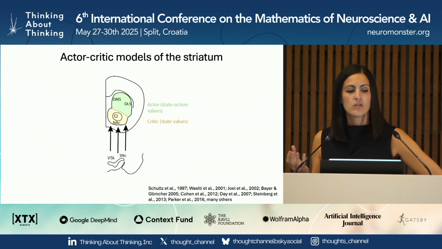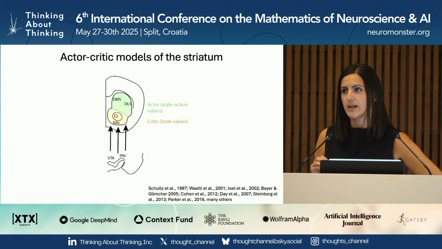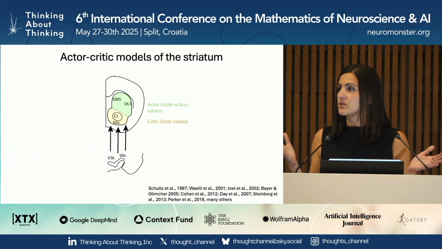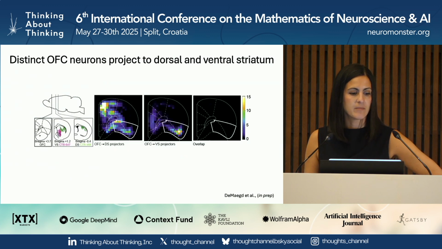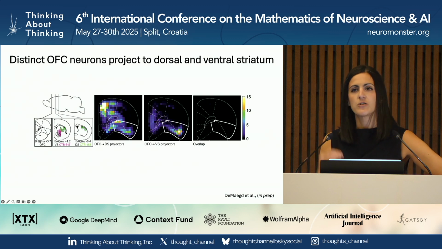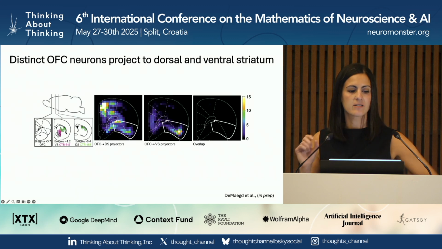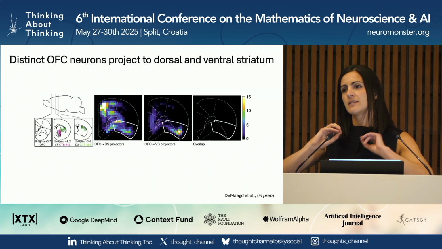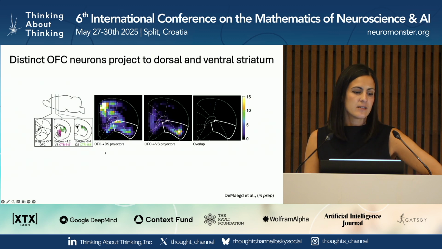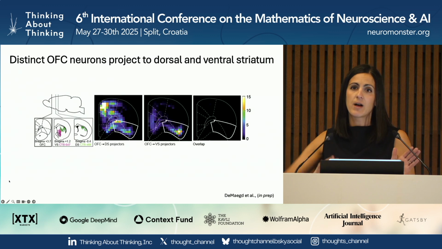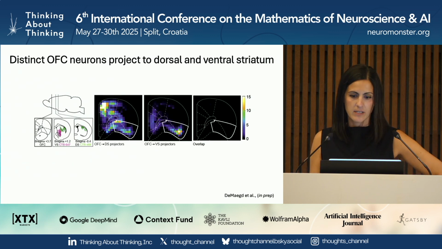And the OFC is known to project to both the dorsal and the ventral striatum. So one of our first questions was, are those different neurons that project to those different parts of the striatum? So we did a series of anatomy studies where we injected retrograde tracers labeled with different fluorophores, and asked, do we tend to see single-labeled or dual-labeled neurons? This is showing the OFC dorsal striatum projectors, ventral striatum projectors, and overlap. And we basically don't see any neurons that project to both places. So these are distinct, non-overlapping populations of neurons that are targeting the striatum.